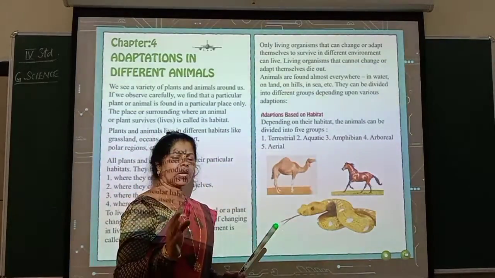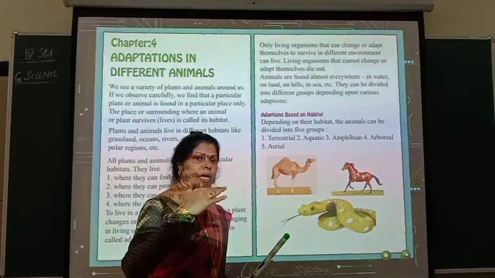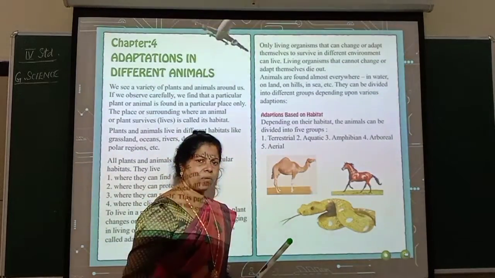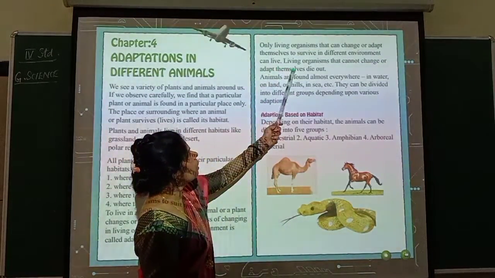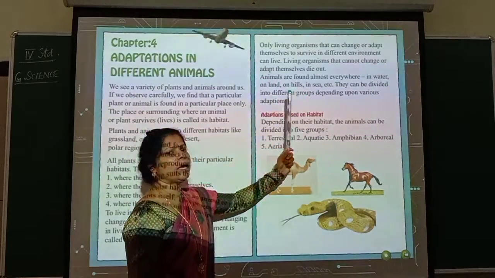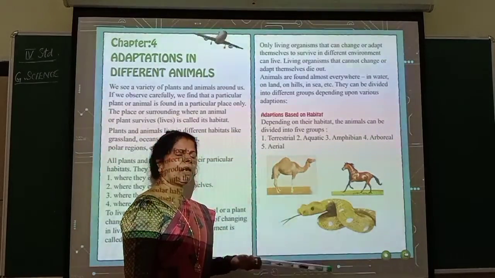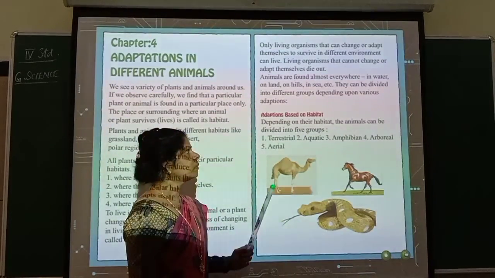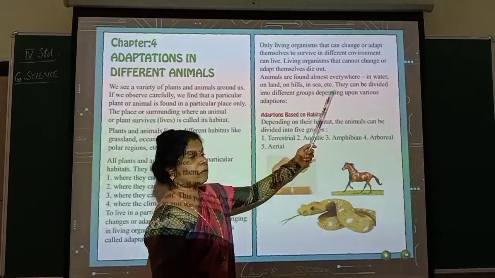So only those organisms which can adapt to the particular surroundings will survive in that particular environment. Living organisms that cannot change or adapt themselves die out. Those who cannot adjust will not survive. They will die.